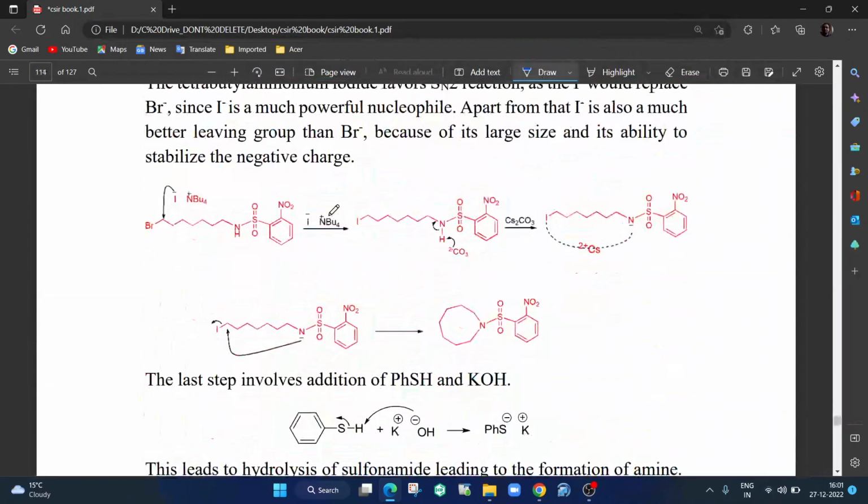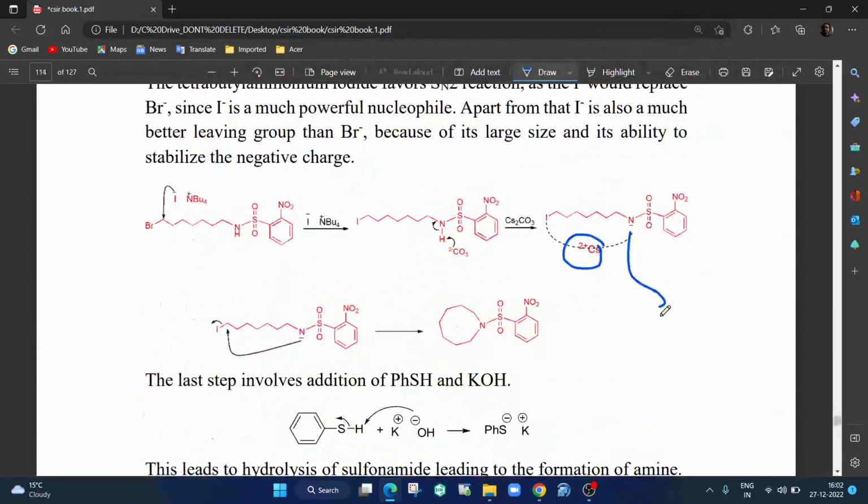So once this is formed, this tetrabutylammonium iodide becomes iodide, and this carbonate picks up this proton, you get a negative charge. Now this cesium carbonate helps in coordinating this nitrogen and this iodine, because iodine has a lone pair of electrons, and nitrogen also lost a proton and gets a negative charge. So that this reaction becomes intramolecular. Cesium carbonate is known for this. Please remember, whenever you see cesium carbonate, it will always make the reaction occur intramolecularly, not intermolecularly. Otherwise this could have gone and attacked another molecule.